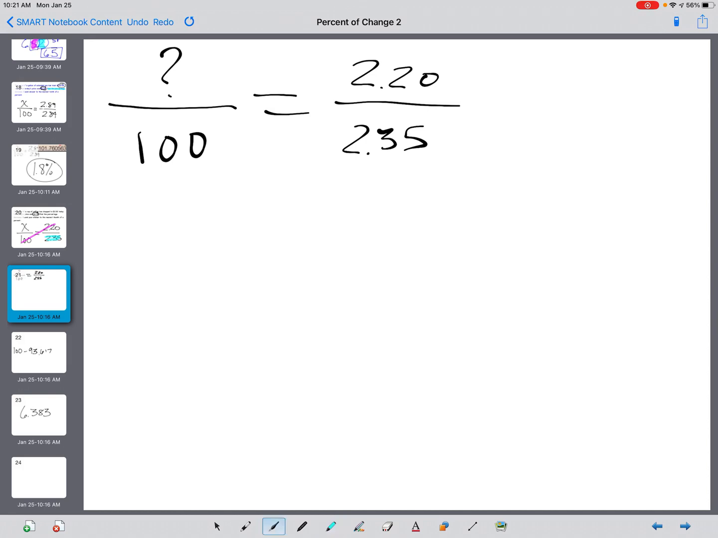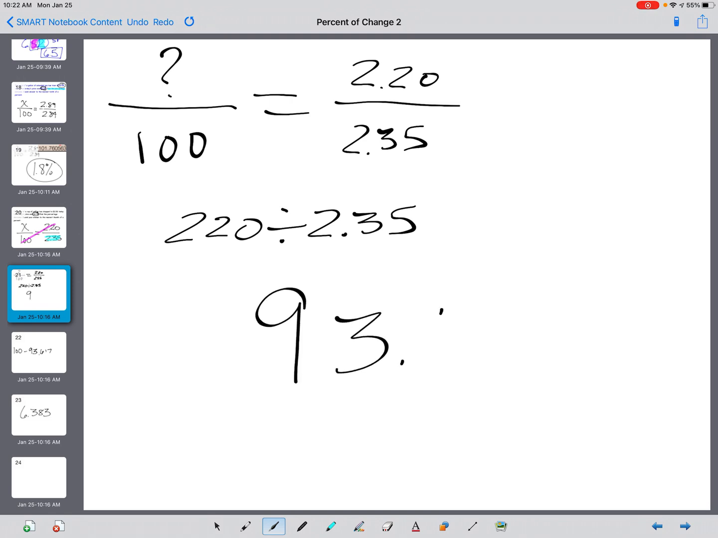We end up getting 220. Divide that by 2.35. Okay? And so what you end up getting is 93.617. It's a long number, but we only need really the first two or three digits since we're rounding to the nearest tenth. Don't forget the tenths position is this spot right here.